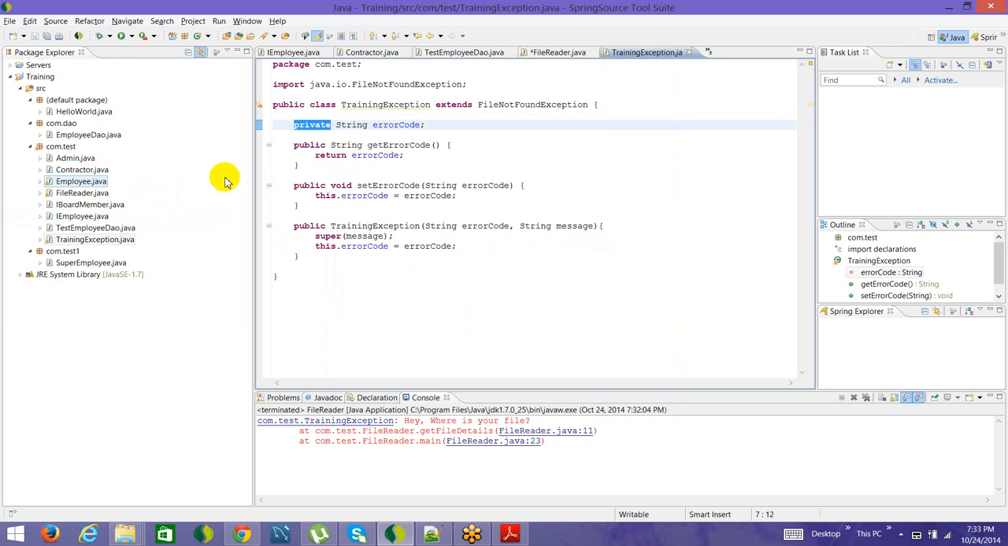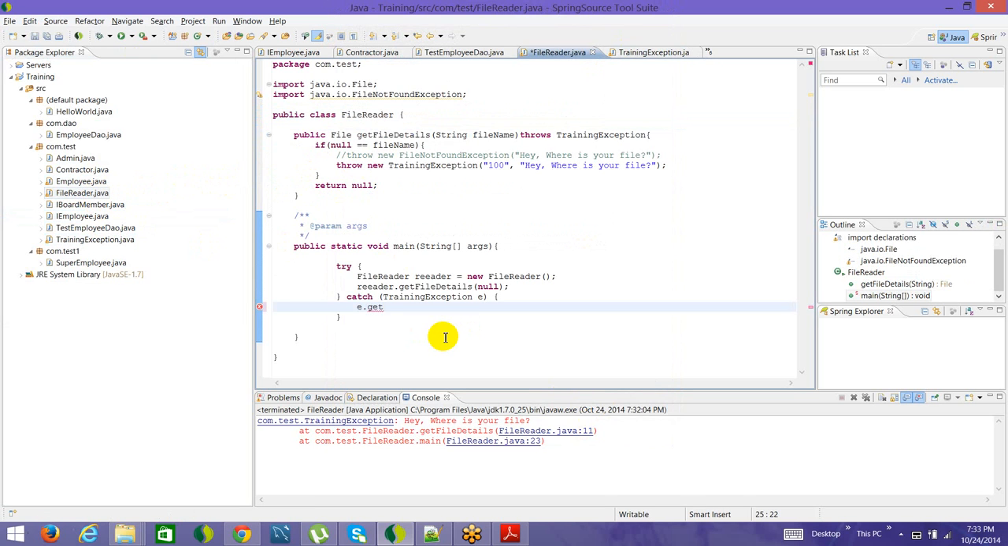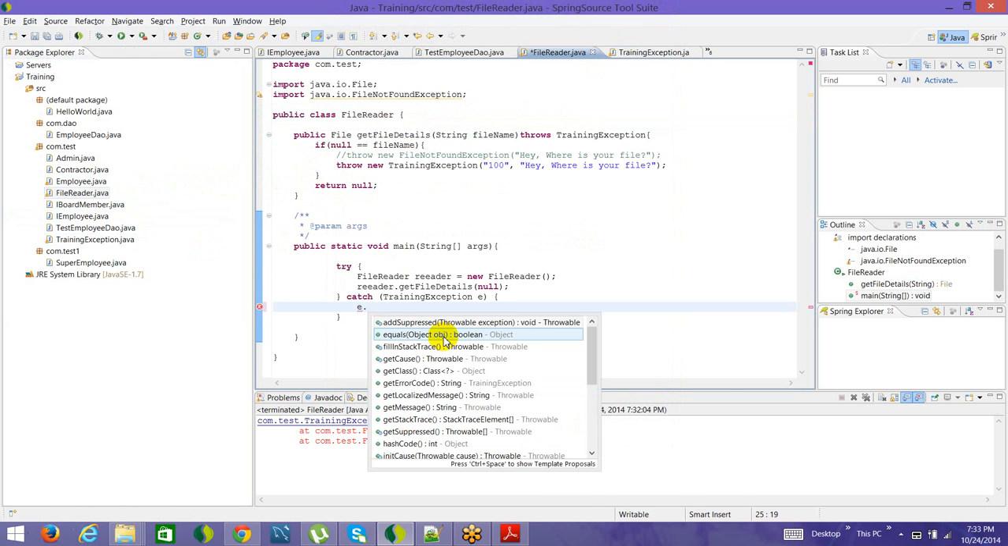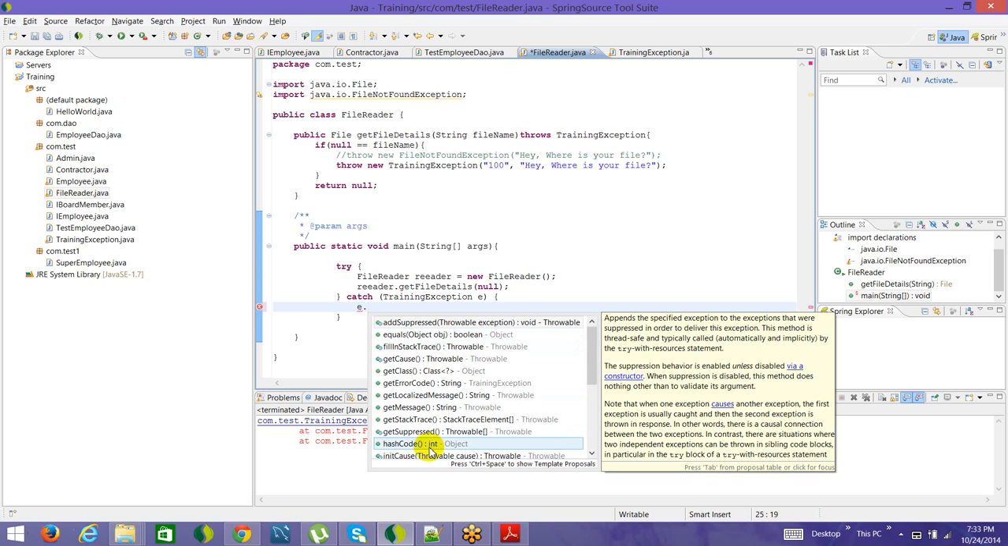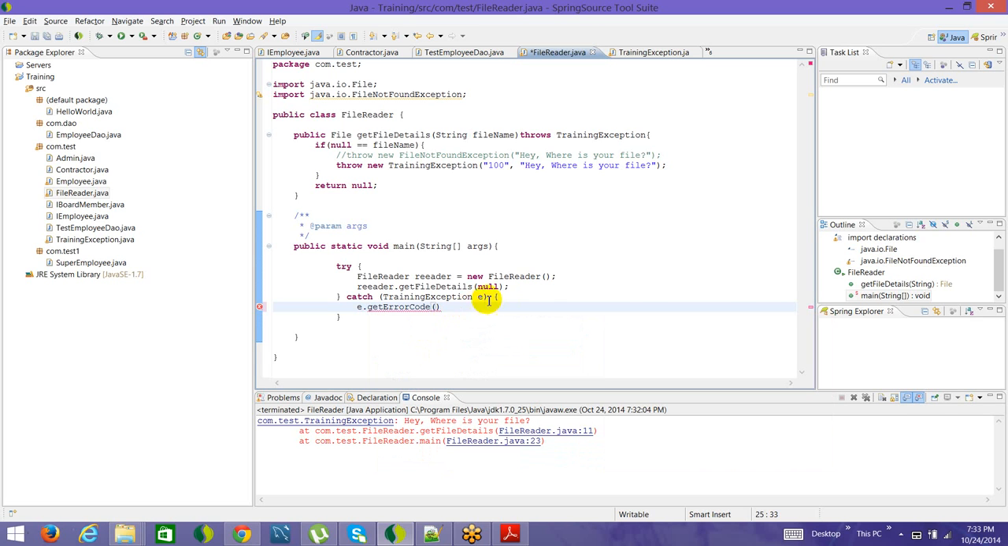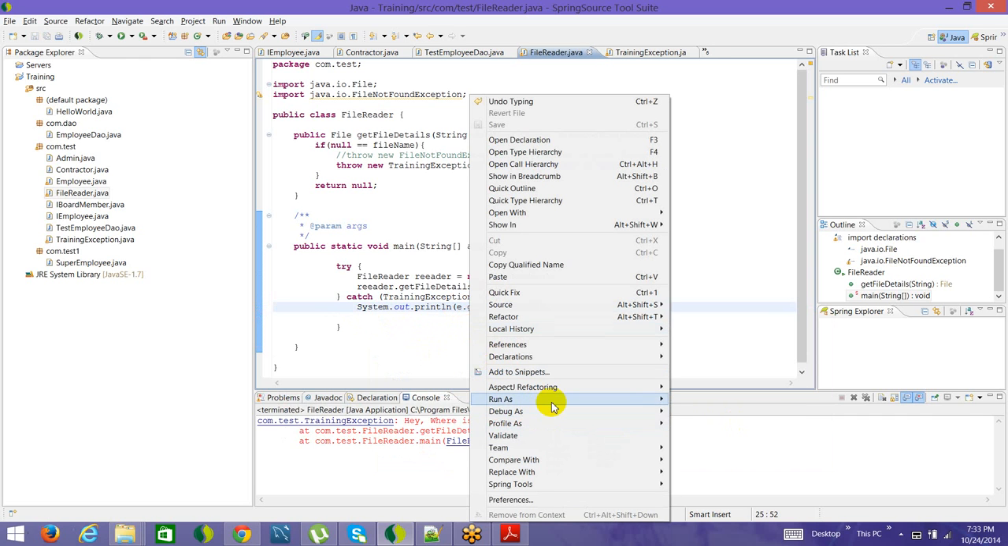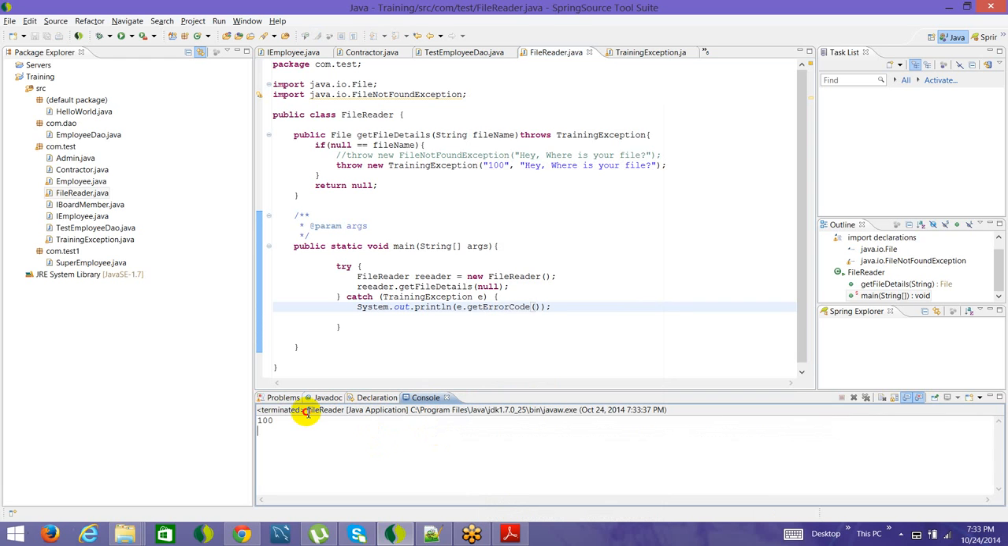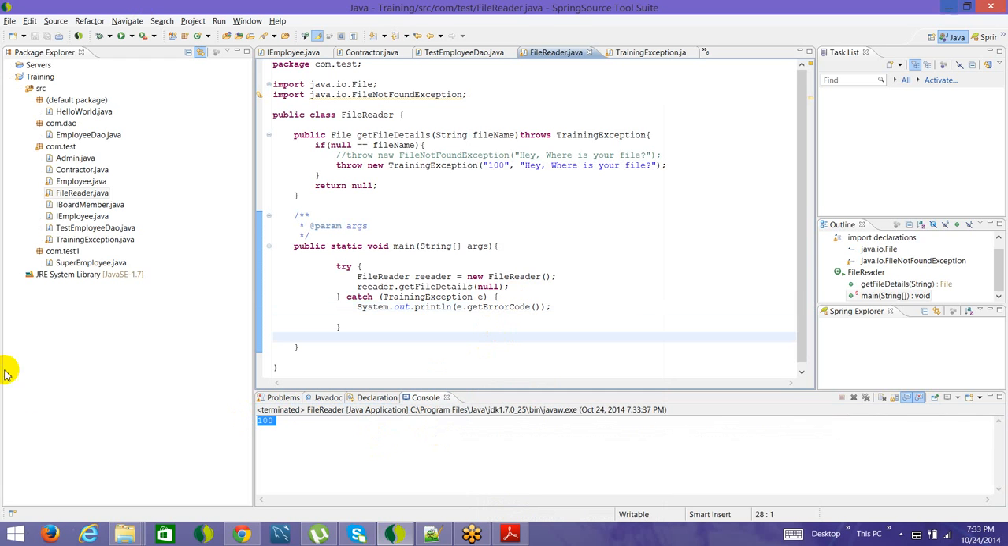So if we come here, and since we have generated getters and setters, once we go to the file reader class, we can do it. Say e dot getErrorCode. This is what we wanted to see, right? And you can go ahead and print it out. Maybe you can have different logic inside the catch block on the basis of the error code, and that's why you have assigned these error codes. But for now, let's just print it out. It will give you this 100 error code once you run the program. Alright, see, 100 error code is coming up. So whatever you define inside, all those things can be accessed.